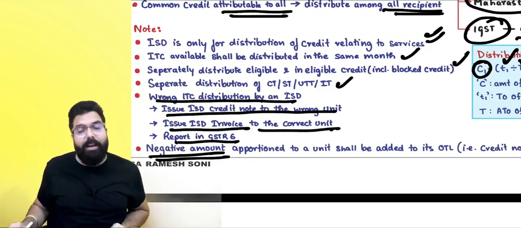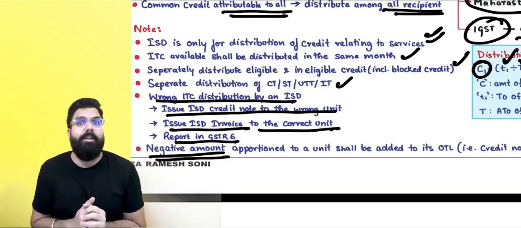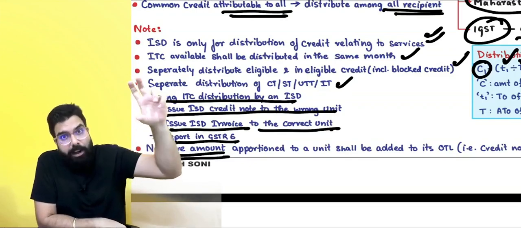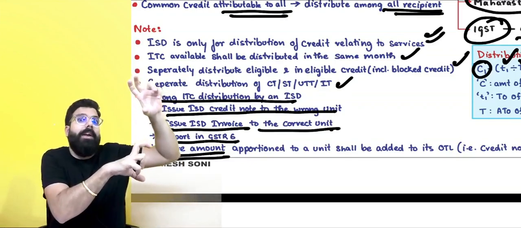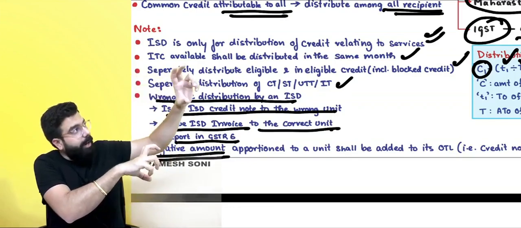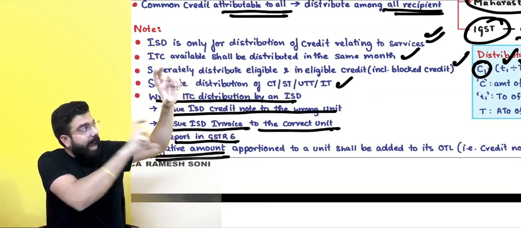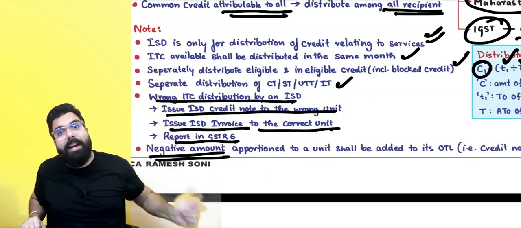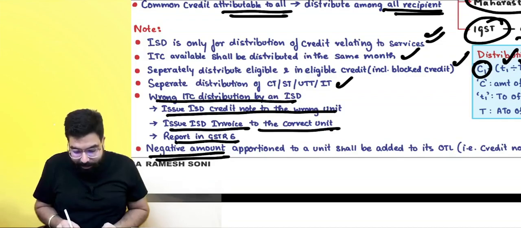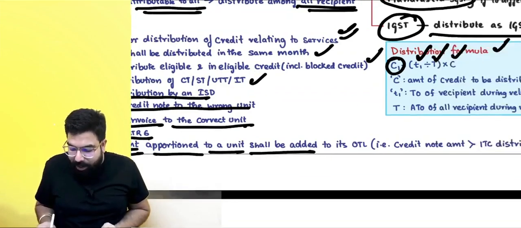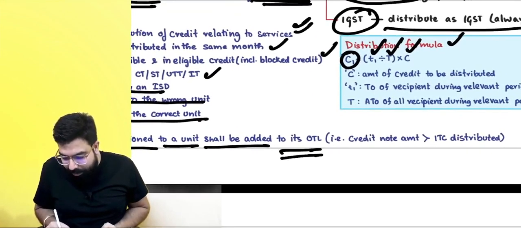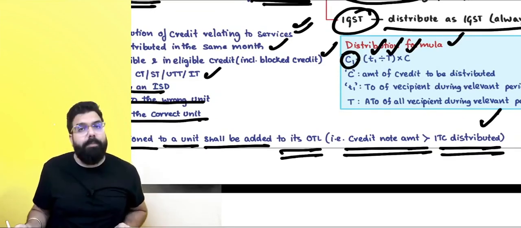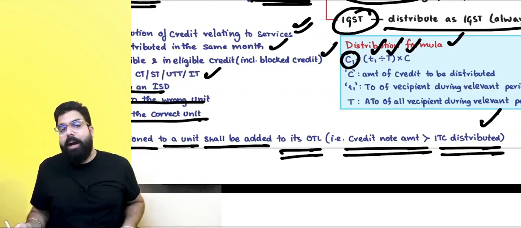Always remember one thing, for an example, in this month ISD is distributing credit of 10 lakh. But sir, credit distribution is 10 lakh as per the invoice, but the ISD credit note is 12 lakh rupees with respect to that branch. So if I am distributing 10 lakh rupees to one branch and giving the same branch a credit note of 12 lakh rupees, it means 2 lakh rupees will come under negative. That will be added to the branch's output tax liability. Negative amount apportioned to a unit shall be added to its output tax liability. This applies where the credit note amount is greater than the ITC distributed with the help of the debit note or the ISD invoice.